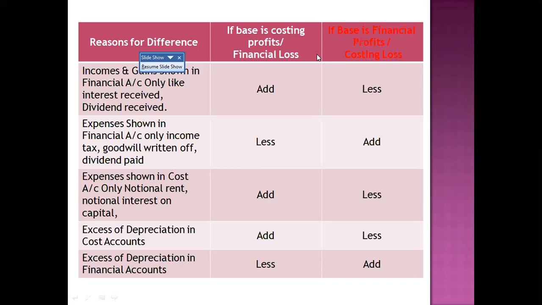Financial account value less. So expenses on the financial account, income we have to add with the cost accounting. Expenses, cost accounting profit you have to less. Expenses only on this account you have to add with your cost accounting profits. Okay, excess of depreciation you have to add. Excess in cost accounts you have to add. So like this, an expenditure only on the cost accounts, you have to add this and less. So this is the case.